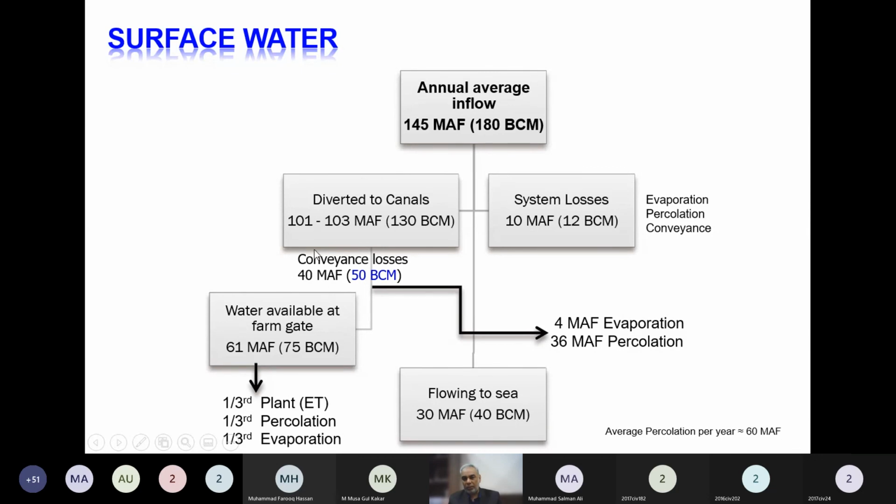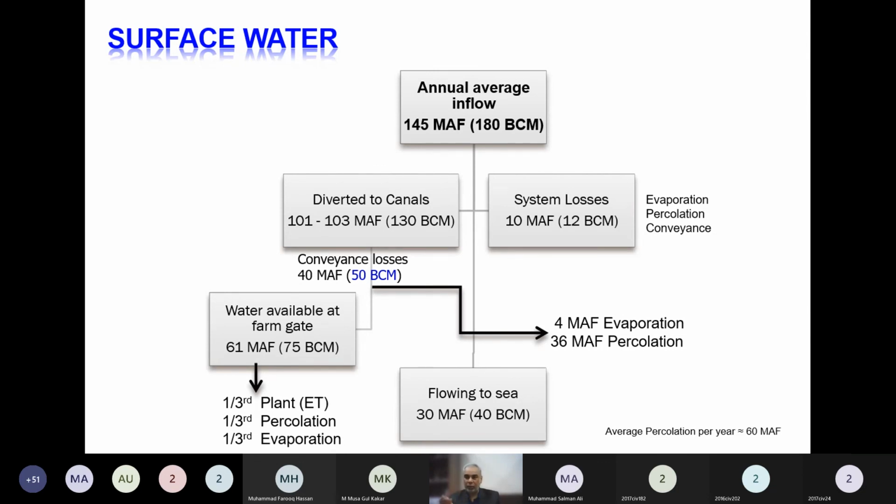So out of this 40 million acre feet which is lost, a part is lost through evaporation, but the bulk is lost through seepage. So this causes recharging of the groundwater. But don't be happy that this recharging should be enhanced, because some people give this reason that okay, let us continue this recharging of the groundwater so that we can use it.